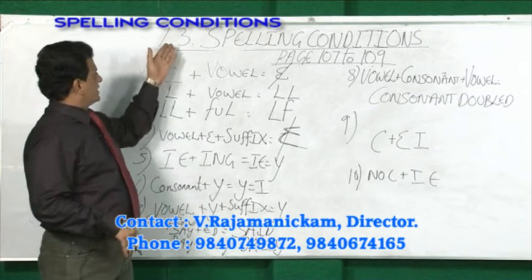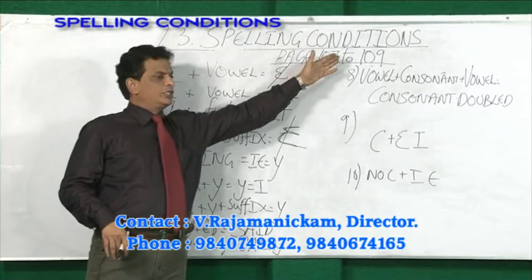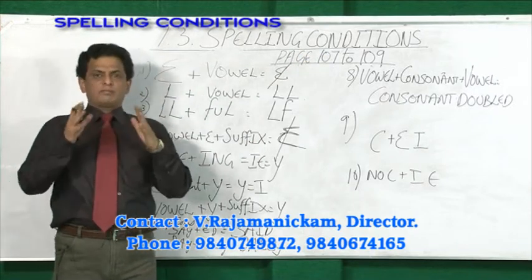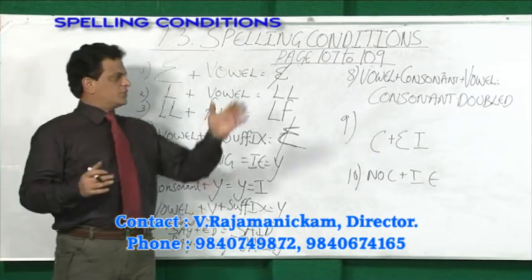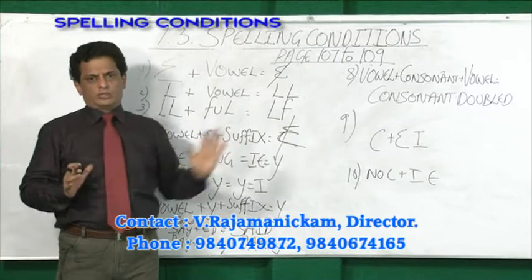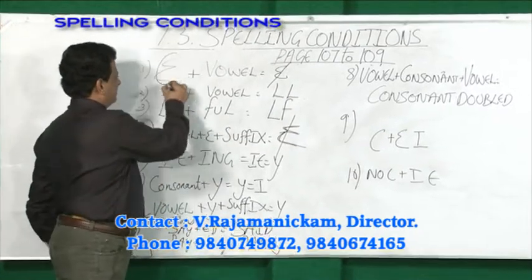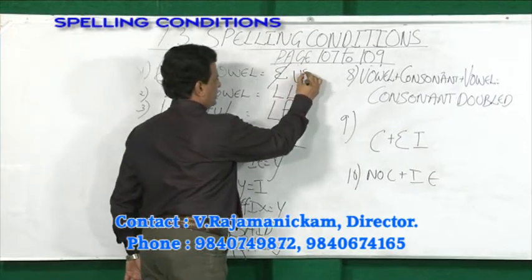Dear students, 7.3, this is spelling conditions, page 107 to 109, very important part here. Many make mistakes in spellings. What are the rules? There are certain rules. We are just going to see partly on 10 rules. See, any word ending with E, for example, use.